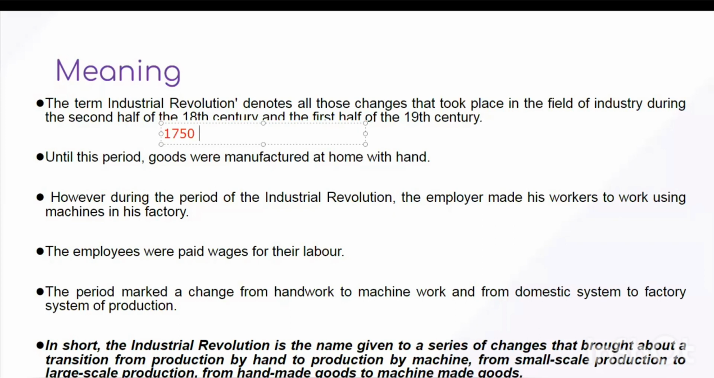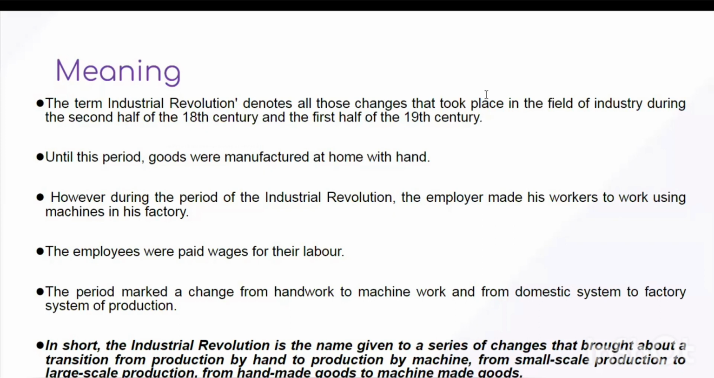So when I say second half of the 18th century, I mean it is 1750, and the first half of the 19th century, it is 1850. So industrial revolution broadly refers to the period of these 100 years between 1750 and 1850. During these years, a series of changes took place in the field of industry that is referred to as industrial revolution. Now, what were the changes that took place? Let us try to understand that.